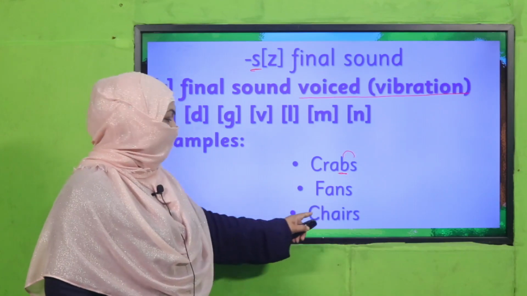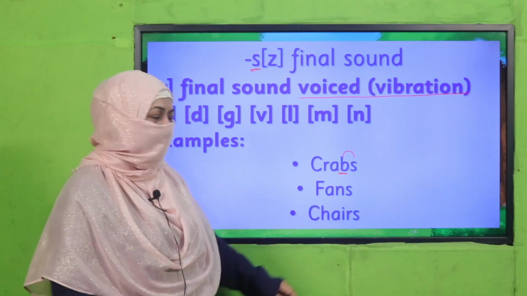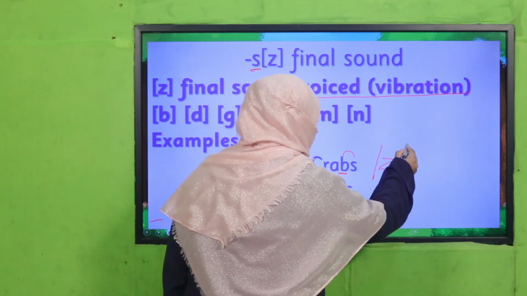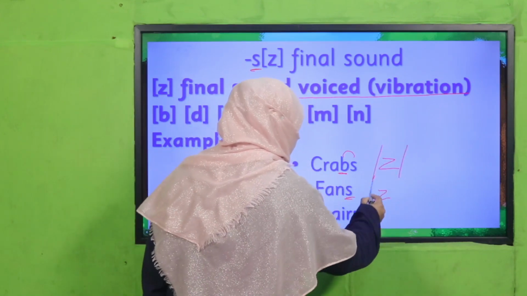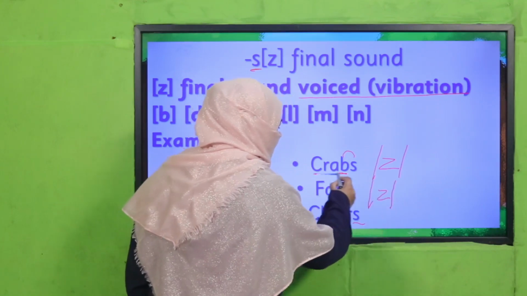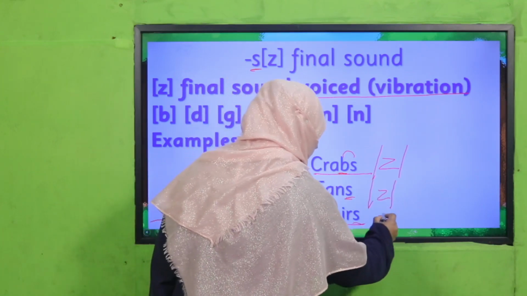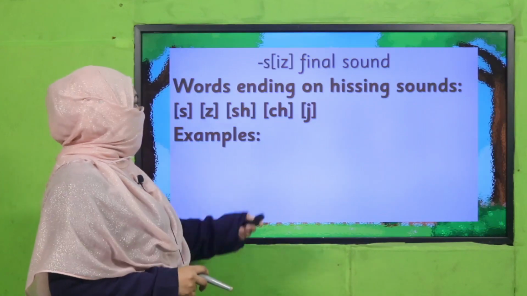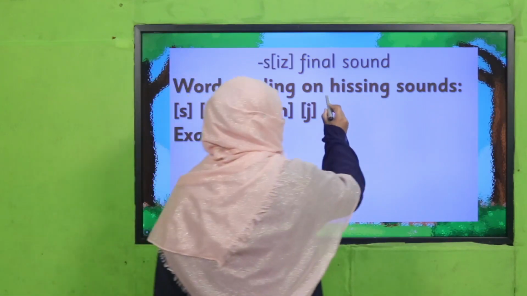Fans, chairs, right? So this as the ending sound is Z here. It will be pronounced as Z. Fans, crabs, chairs, right? Now in the third case, there are hissing sounds as well.